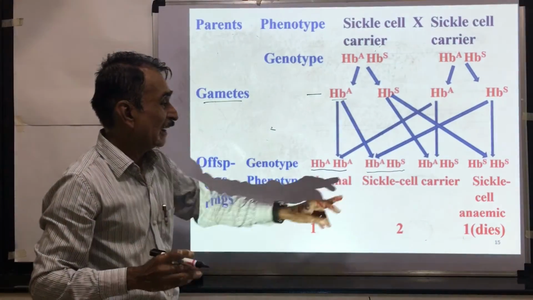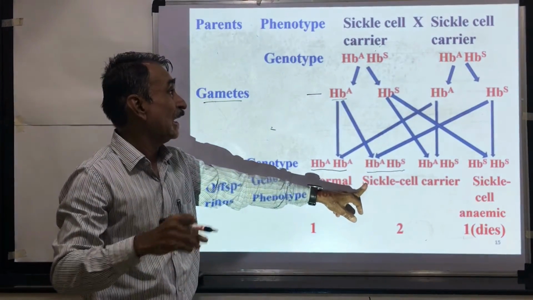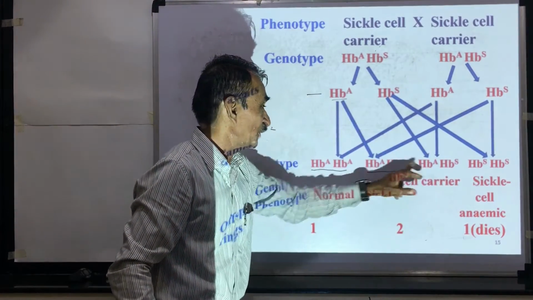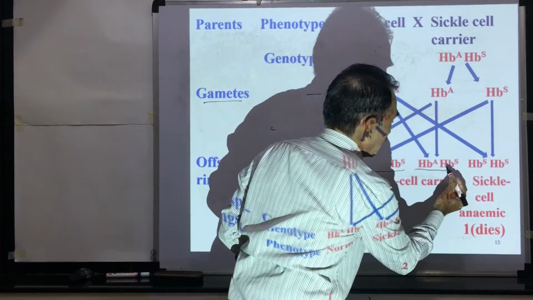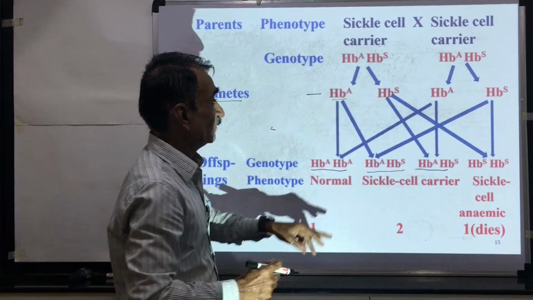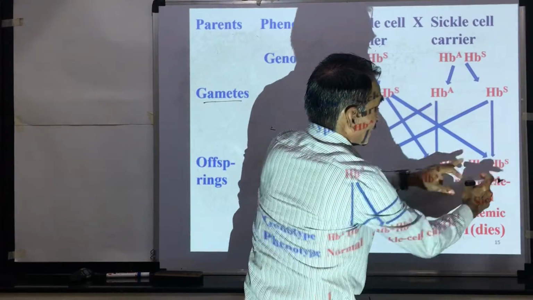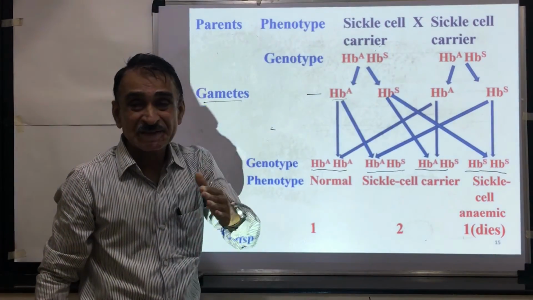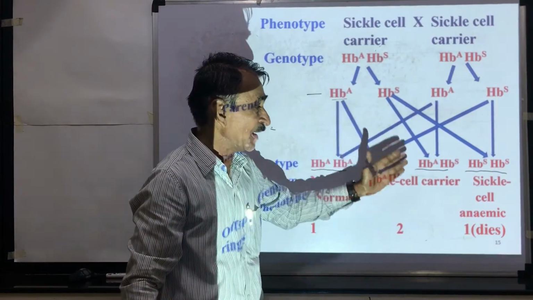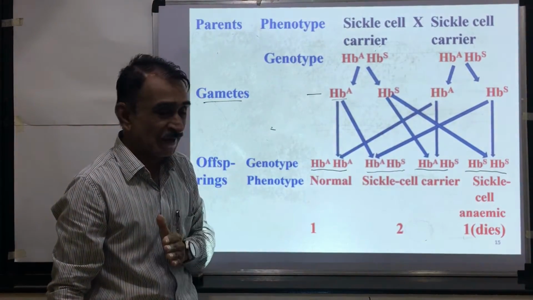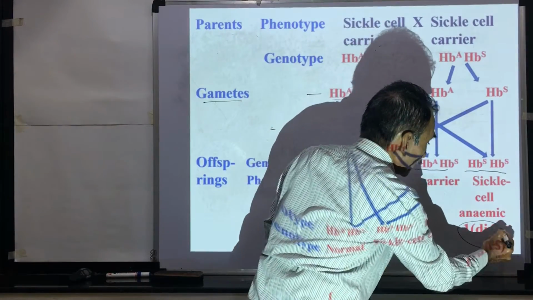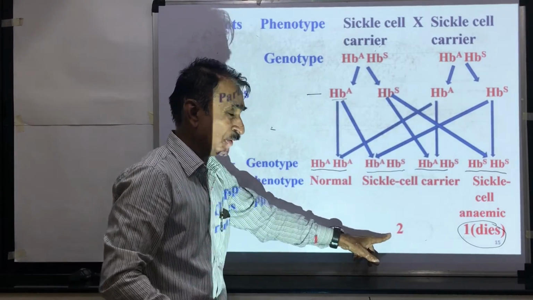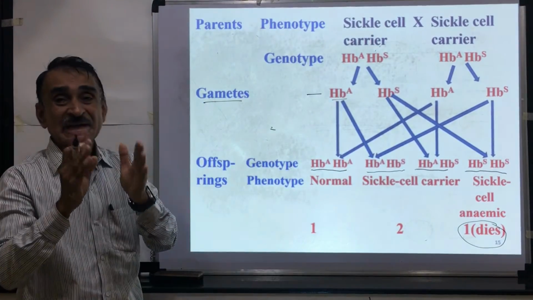If HbA comes here and HbS comes here, this is a heterozygous condition. This organism is a sickle cell carrier. We have already seen that a sickle cell carrier has a heterozygous condition. So these two organisms are sickle cell carriers, HbA and HbS. Then HbS and HbS come together, this is homozygous recessive. When homozygous recessive is present, there is a total anemic condition, sickle cell anemic condition, and this organism dies. Means one organism is normal, 2 are carriers, and this one is 0. That's why the ratio is 1:2.